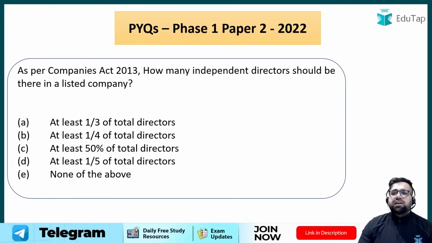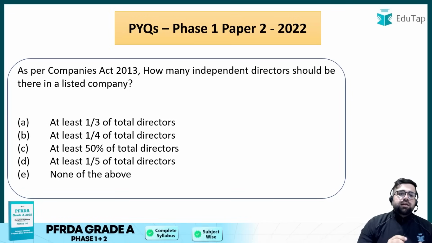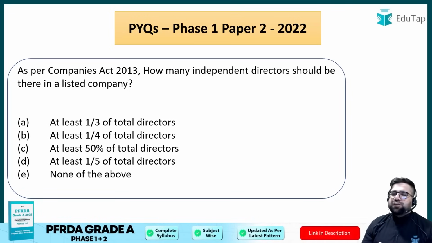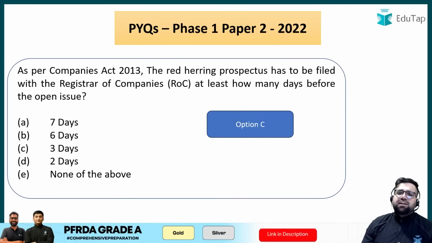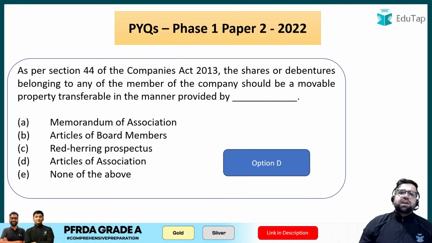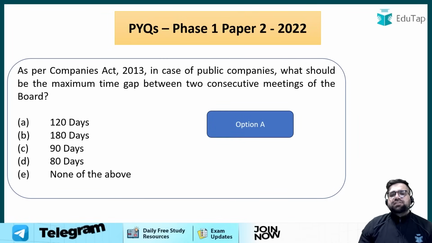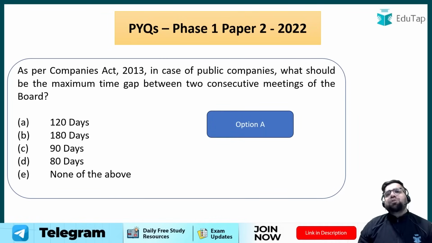Okay. Next, Companies Act 2013. How many independent directors should be there in a listed company? This is also very famous. Again, the answer will be option number A, which is at least 1/3 of the total directors. So if you see in the Companies Act, my friend, if you know the answer, you can mark it. Otherwise, in some cases, you don't know the answer, so you have to move ahead.